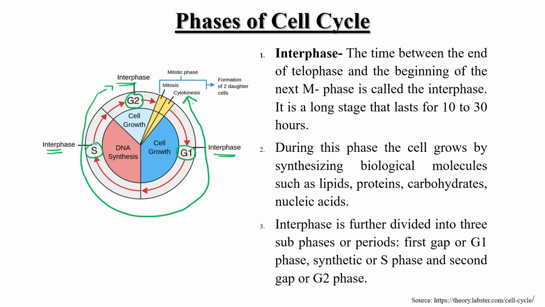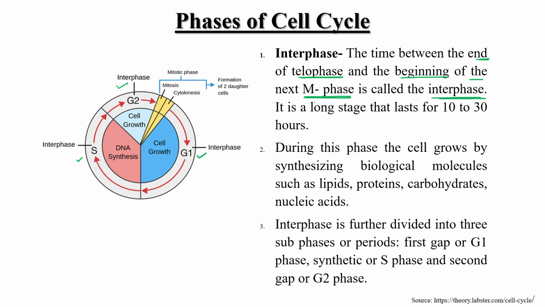We can further subdivide interphase into three subheadings: first G1, then S phase and G2 phase. Interphase is the time between the end of telophase, the last stage of mitosis or meiosis, and the beginning of the next M phase.